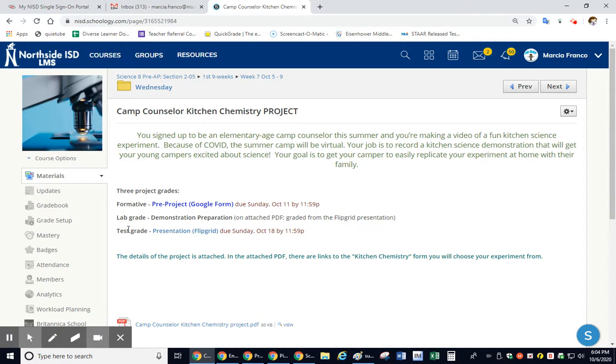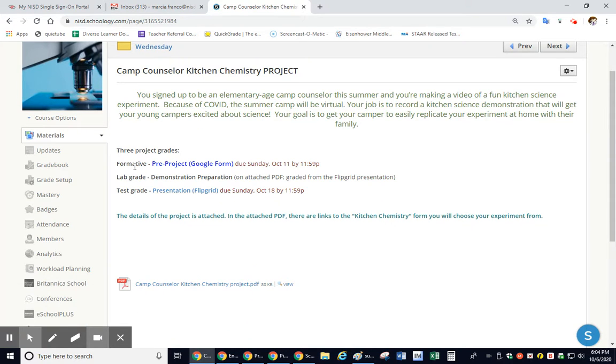So this project's going to have 3 grades, just like your Bohr model. We have a formative, a lab, and a test grade. Okay. Your formative is going to be due Sunday night by midnight. You have some days, and you're going to need the days. You're probably going to have to talk to your family at home too before you complete this. But it needs to be done by Sunday so you can get the ball rolling on what you're going to be doing.